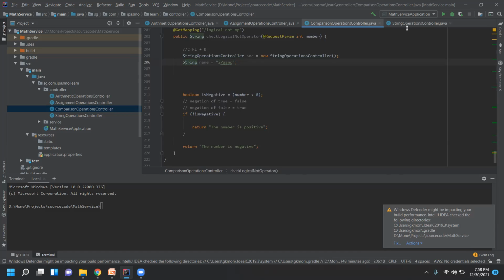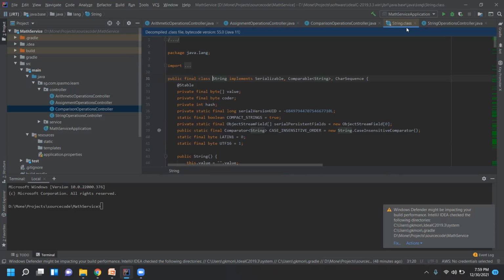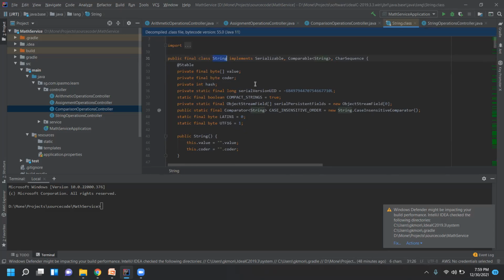Now Neha, tell me how to go and see the implementation of this string class. Control B, B for Bombay. Yes, place your cursor and then press Control B. You see, this is the string class, a public class.